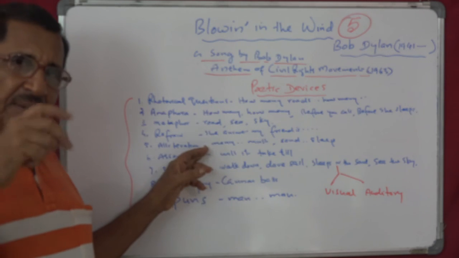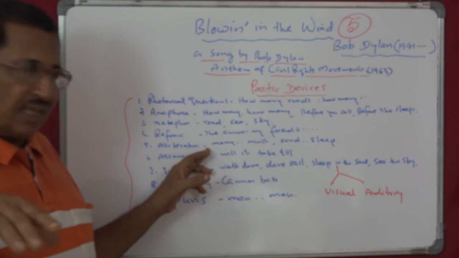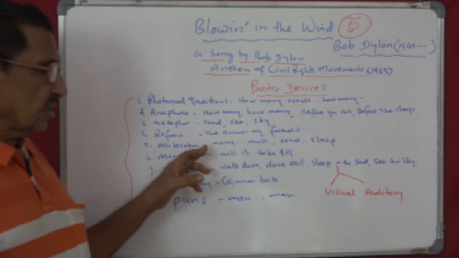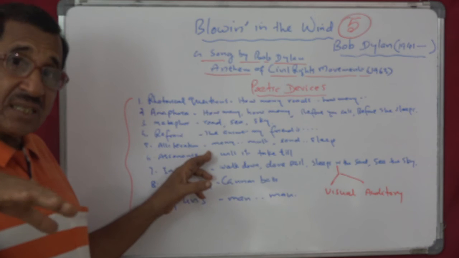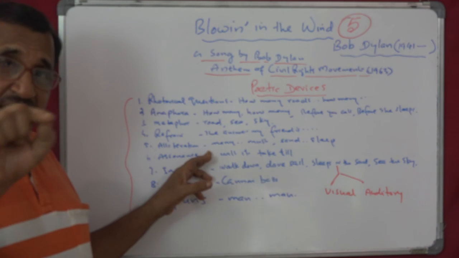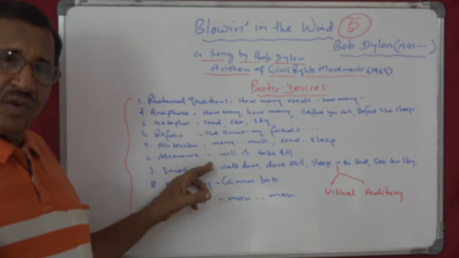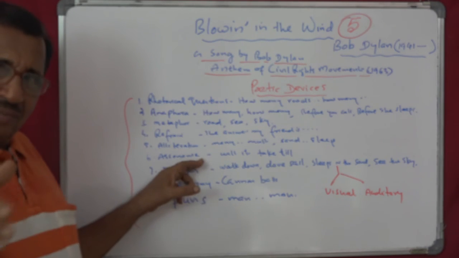Refrain means repeating lines at regular intervals, in this case the end of every stanza. Alliteration means repeating consonant sounds in nearby words. Assonance is repeating the same vowels in nearby words.